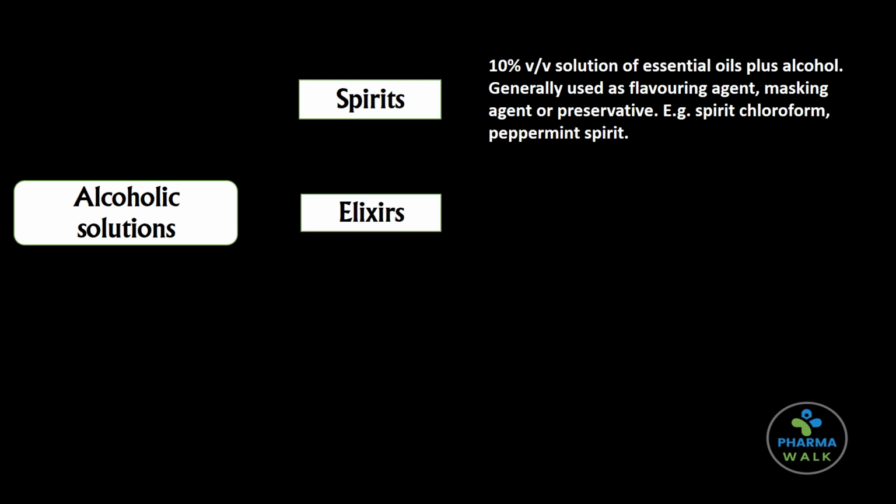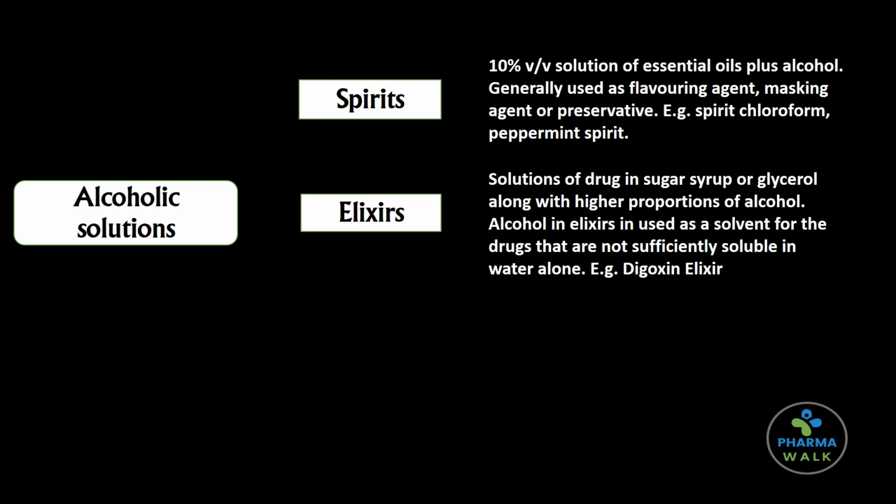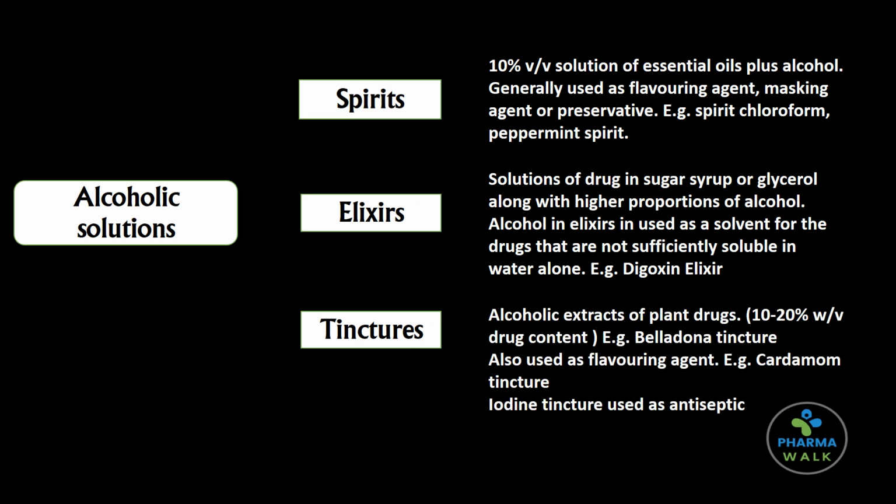Next, we have elixirs. Elixirs are solutions of drugs in sugar syrup or glycerol along with very high proportions of alcohol. Alcohol in elixirs is used as a solvent for the drugs that are not sufficiently soluble in water alone. Example, digoxin elixir. And lastly, we have tinctures. Tinctures are alcoholic extracts of plant drugs. They contain 10 to 20% weight by volume drug content. For example, belladonna tincture, cardamom tincture or iodine tincture.